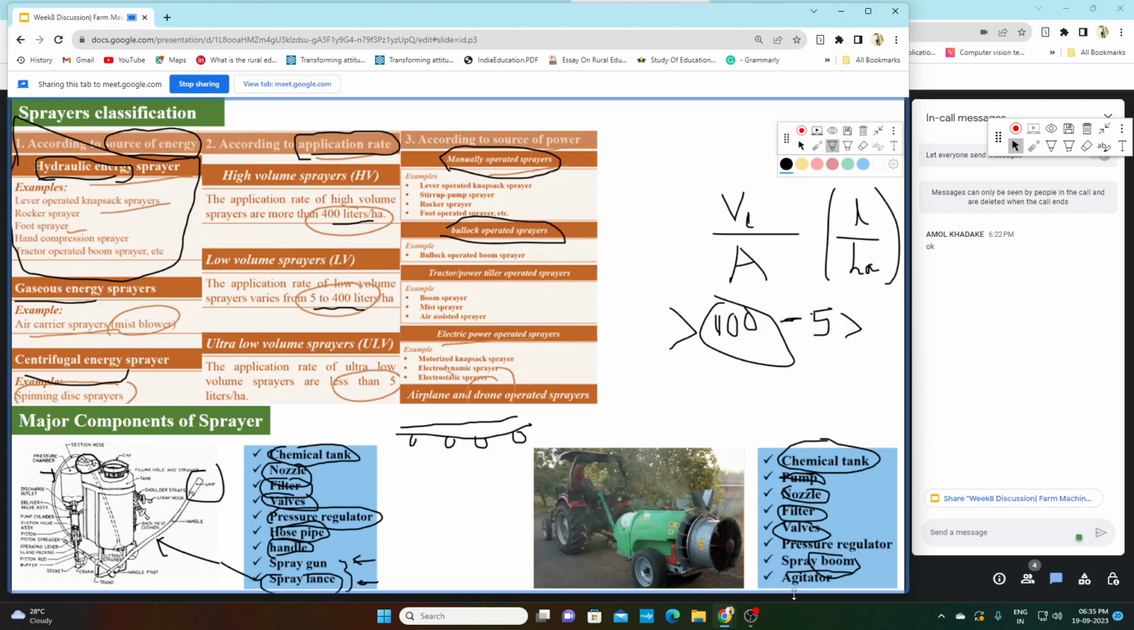And last is the agitator. In this big sprayer, sometimes the spray liquid settles down at the bottom. So segregation of the chemicals starts. To avoid this, we have an agitator, so that the agitator can shake this liquid again and again to maintain the efficiency of this tank. So this is the function of the agitator.